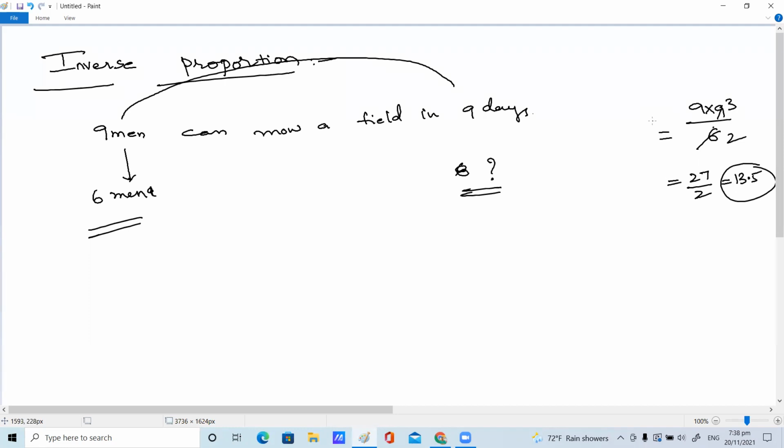Yes, children, you understand? 9 men can finish in 9 days. 6 men can finish in how many days? Obviously, because manpower is decreased, the time taken to complete the task is more. That's why it takes 13.5 days to complete the work. Yes, hope you understand, children. Any doubt here?